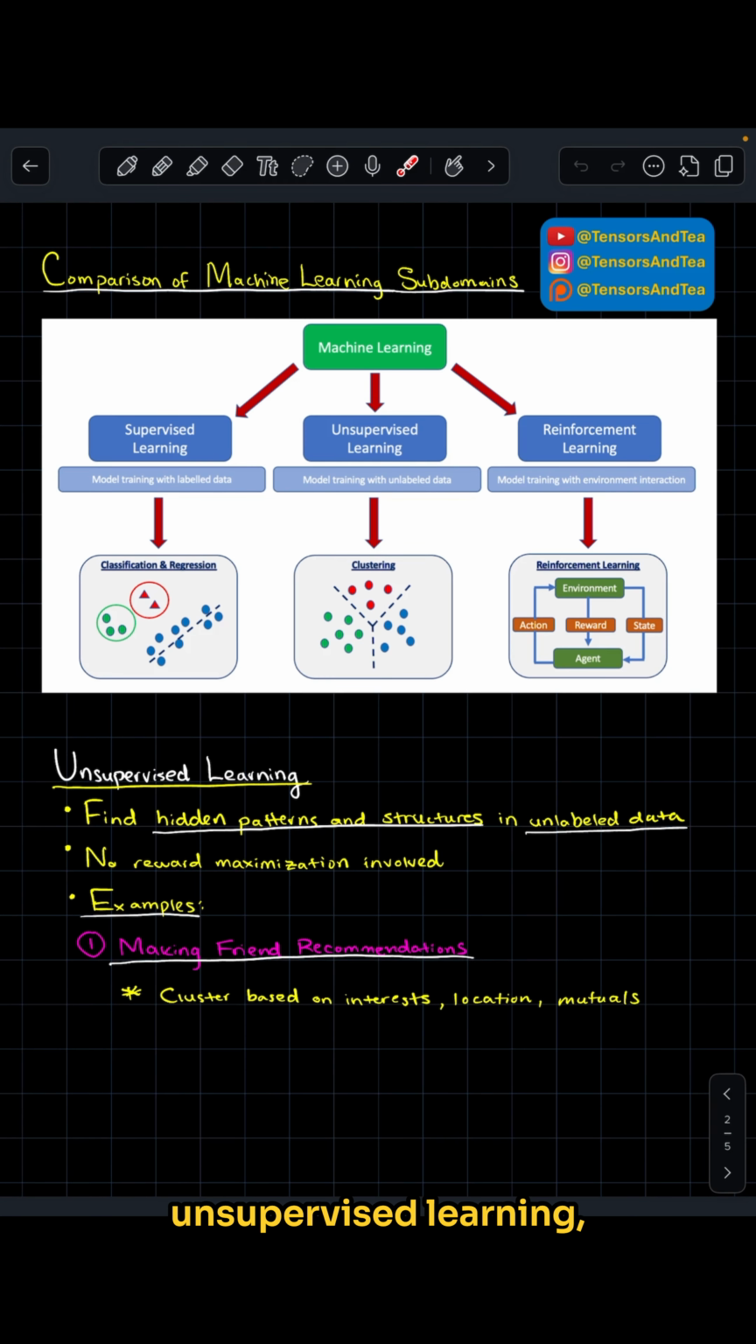In the second case, in unsupervised learning, we want to find hidden patterns and structures in unlabeled data, so there's no reward maximization involved, and an example of this is making friend recommendations, for example Facebook, where we want to cluster people based on their interests, locations, and mutuals. So if you think about two people that have a lot of friends in common, they are more likely to be friends, or if two people are both on the same soccer team, they are more likely to know each other.